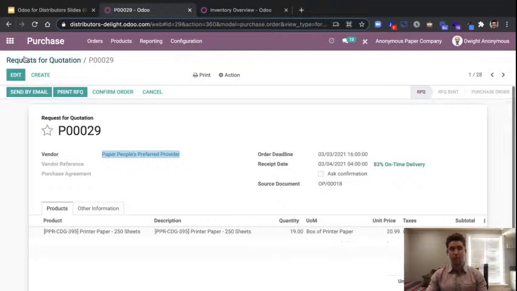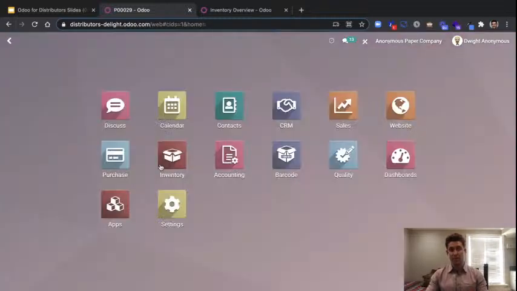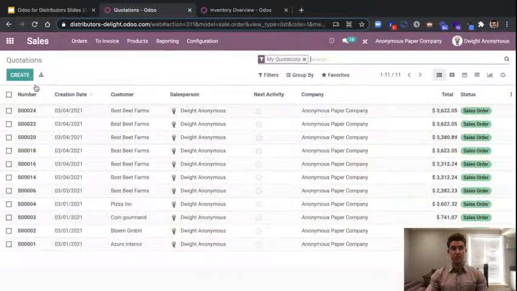But I'm actually going to hop home, because the reality is in this space at our anonymous paper company, and then I think within the distribution and wholesale space as a whole, we're having a lot of orders come in on a daily basis. And so let's see how Odoo behaves the moment that another sales order comes in. So we're going to go ahead and create one more order.